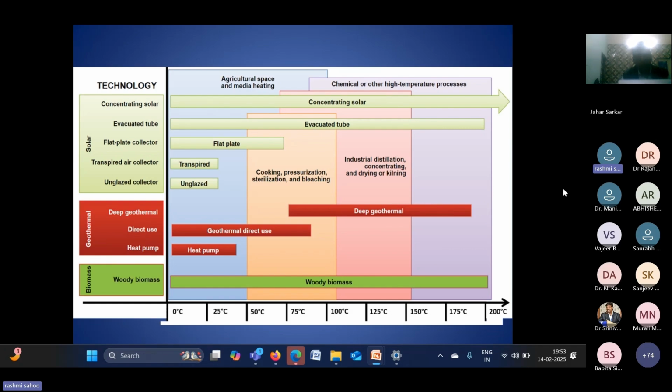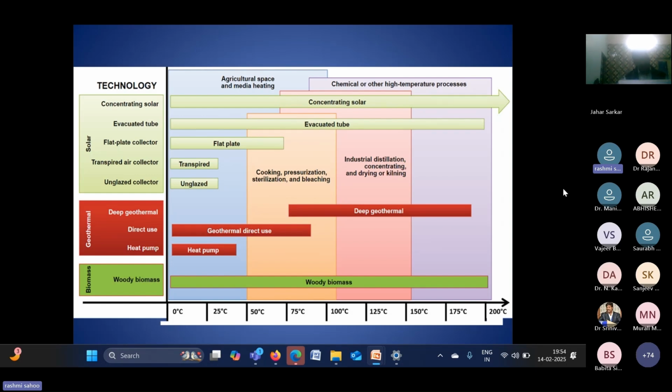If we go to the Rankine cycle, then we may need a temperature of maybe 400 degrees centigrade. If you go for other low temperature power generation systems like the organic Rankine cycle or many other cycles which are available nowadays, we need a comparatively low temperature range.